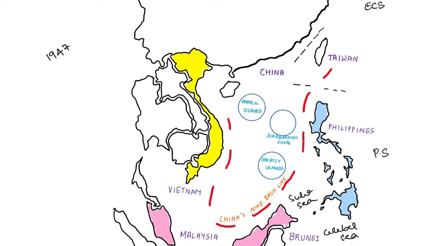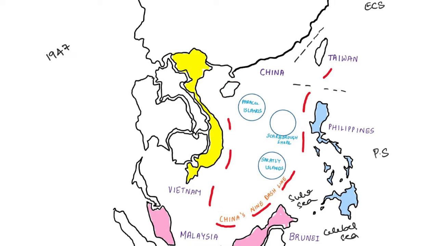However, the Hague-based Permanent Court of Arbitration issued a decision in 2016 rejecting China's claim as lacking a basis in international law. So the Permanent Court of Arbitration, which is based in The Hague, issued a decision in the year 2016 saying that China's claims lack a basis in international law.